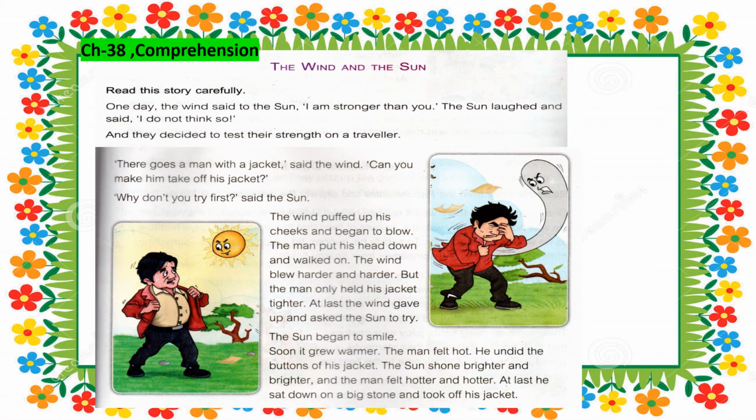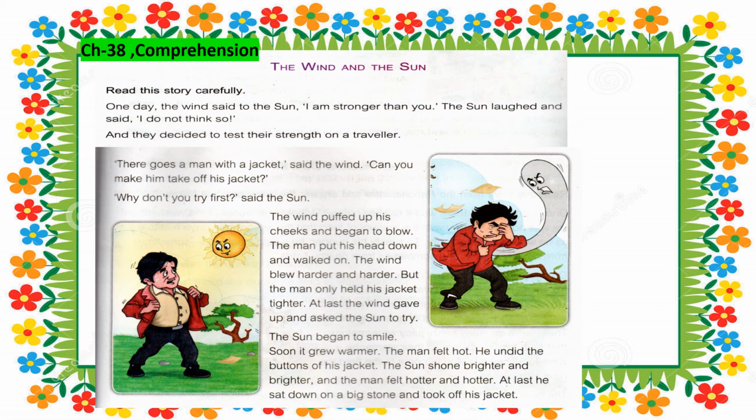Now children, chapter number 38, comprehension, the wind and the sun. One day the wind said to the sun, I am stronger than you. The sun laughed and said, I do not think so. And they decided to test their strength on a traveler. There goes a man with a jacket, said the wind.